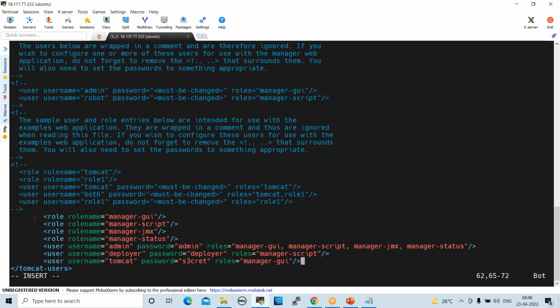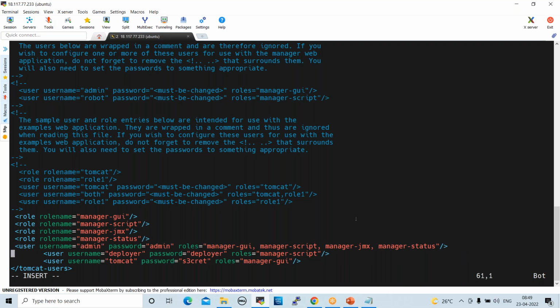Here we have spaces, we should not give spaces here, only one space. Like this, the proper way we have to copy paste here. Then escape, shift colon, wq, save and quit.